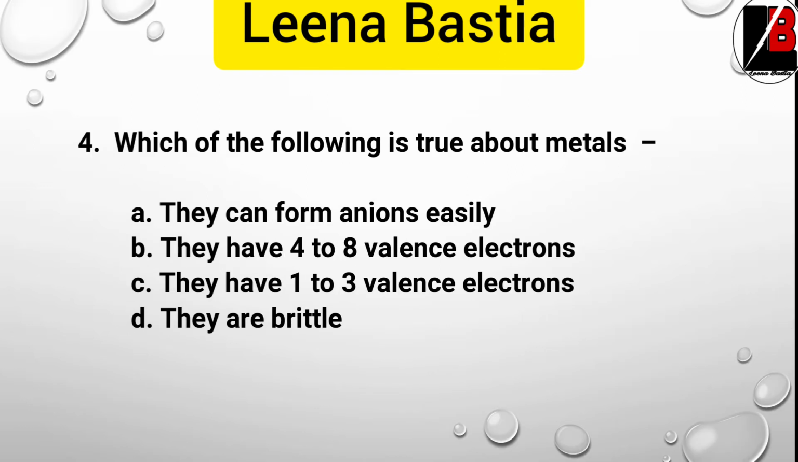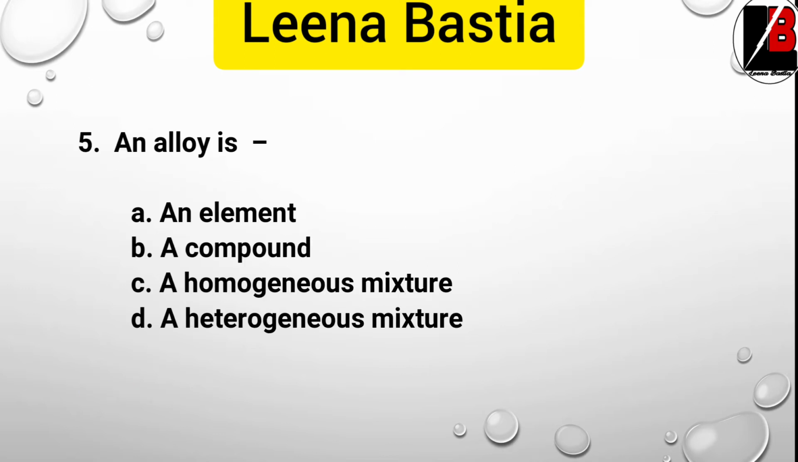Fourth one, which of the following is true about metals? First one, they can form anions easily. They have 4 to 8 valence electrons. They have 1 to 3 valence electrons. They are brittle. So clearly here option C is correct, right? Because they have 1 to 3 valence electrons. Fifth one, an alloy is an element, a compound, a homogeneous mixture, a heterogeneous mixture. So the correct one is option C, a homogeneous mixture.